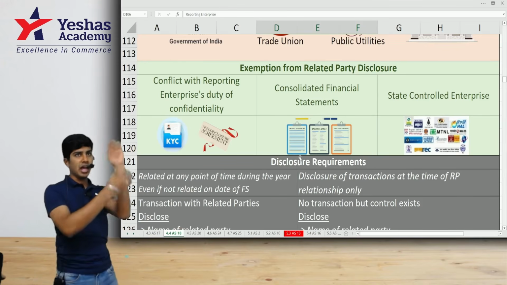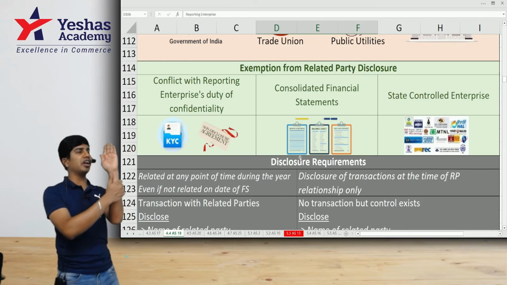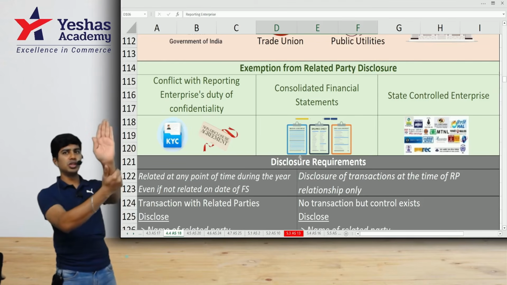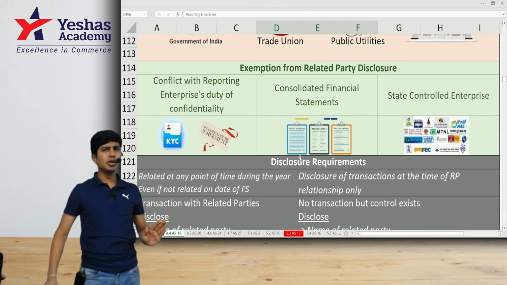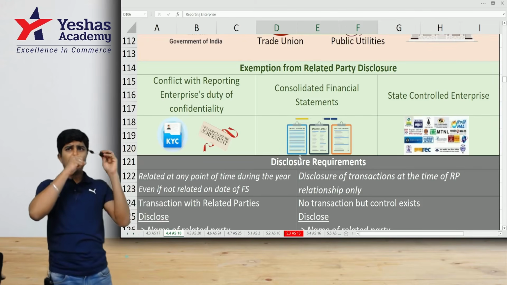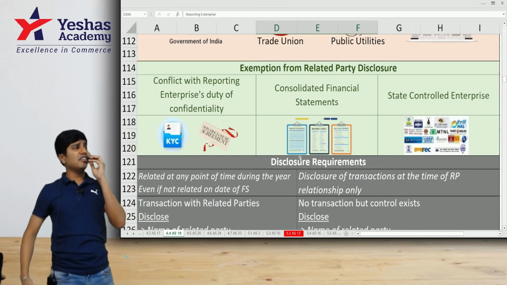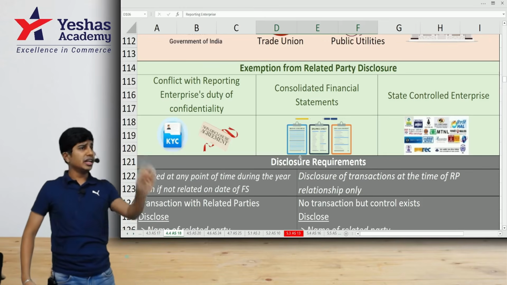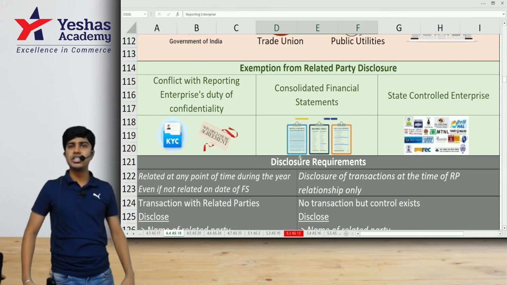Can you disclose, yeah, we both are related parties, they acquired 25% stake in my company, they've given me free land, I've given these many goods to them? Can you disclose? No, you are called anti-national if you do that. So if it is affecting confidentiality, you have a non-disclosure agreement, then you need not disclose it as per AS 18.